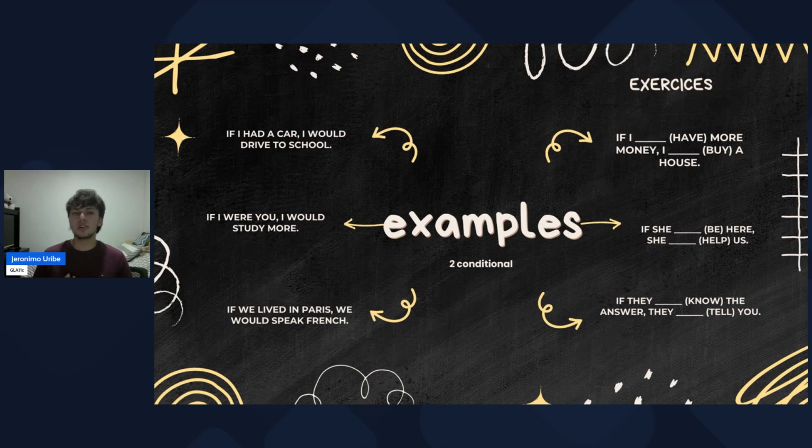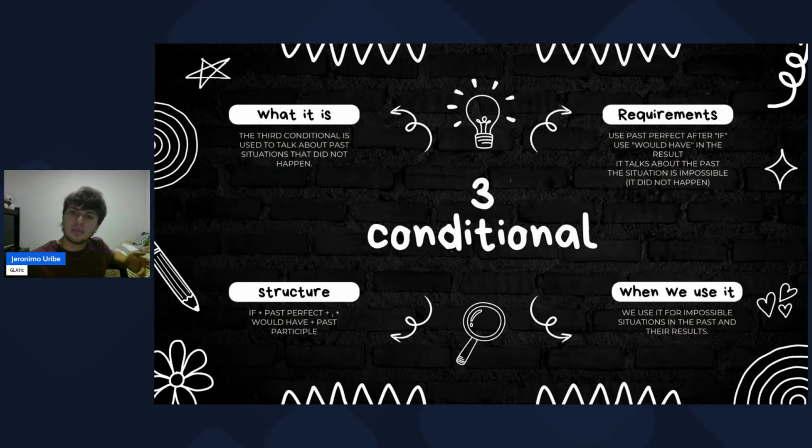And the third is, if they knew the answer, they would tell you. This is also a probability. It's not a guaranteed answer. Okay, now we're going to the third conditional.